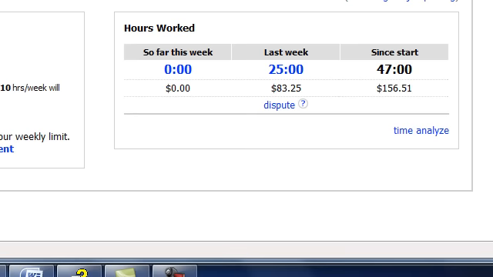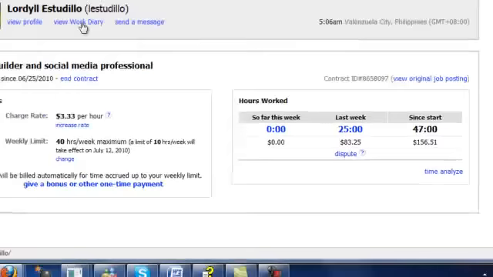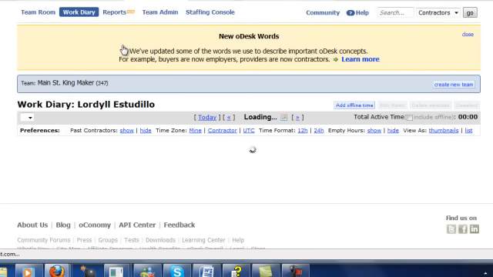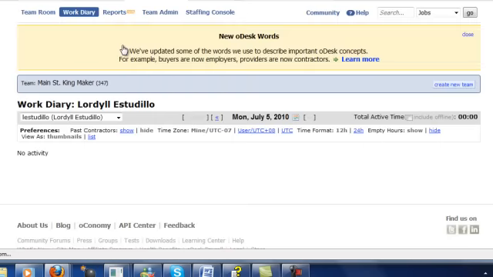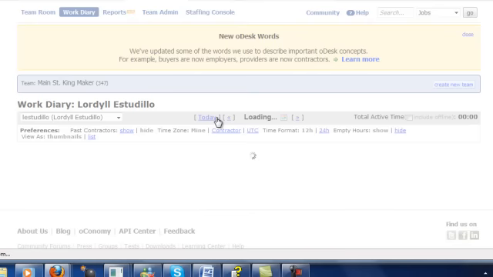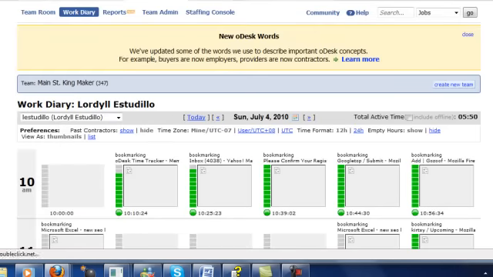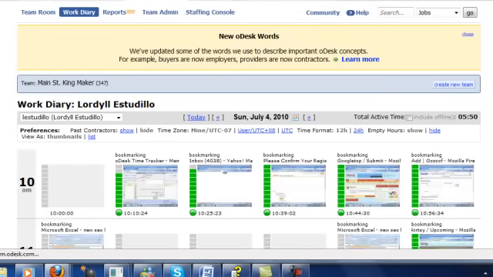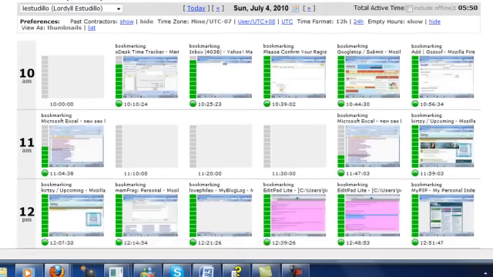Now here's something, view work diary. So this is why I like ODesk. It's really why I use them so much, because I can really see what someone's doing. Now, randomly, this is his work diary from July 4th. You could see he's not celebrating the 4th of July. And this shows every 10 minutes what's going on on his screen.